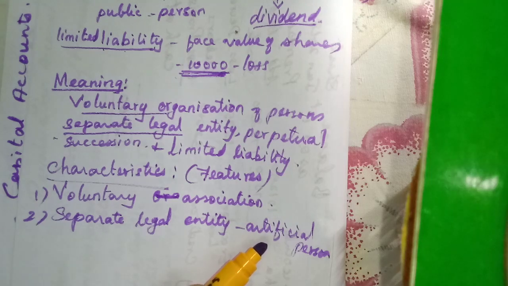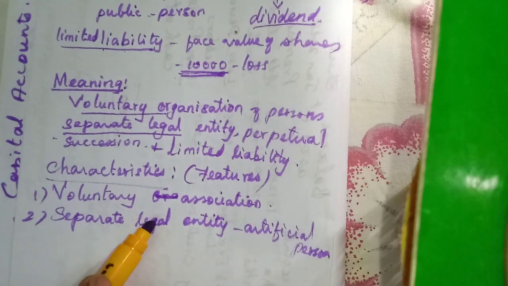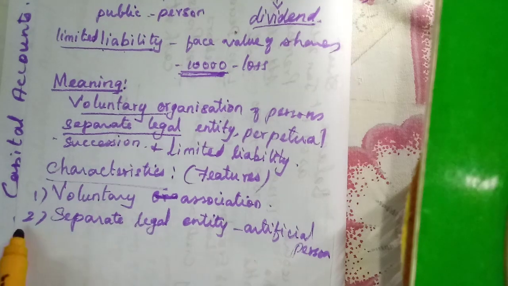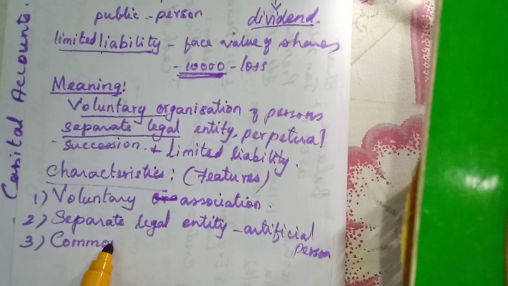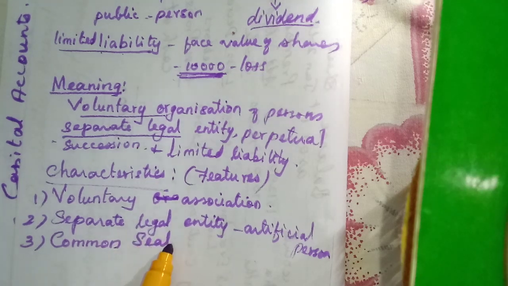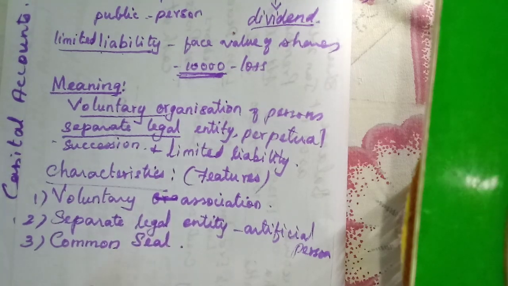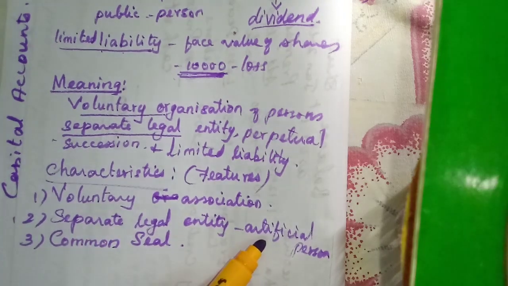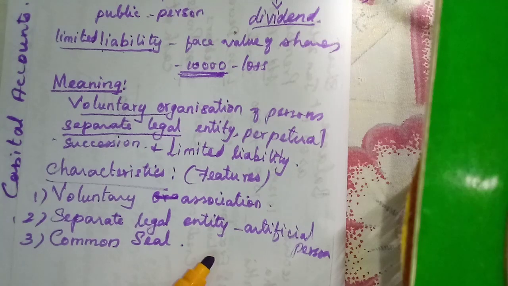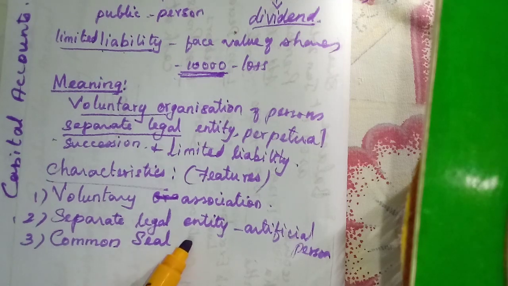It can sign the documents with a seal. That is the third point. It has a common seal. The seal will be there. Even though it is an artificial person, it doesn't have hands to sign, or legs to walk, isn't it? But an authorized person can sign the documents with a common seal in the name of that company.